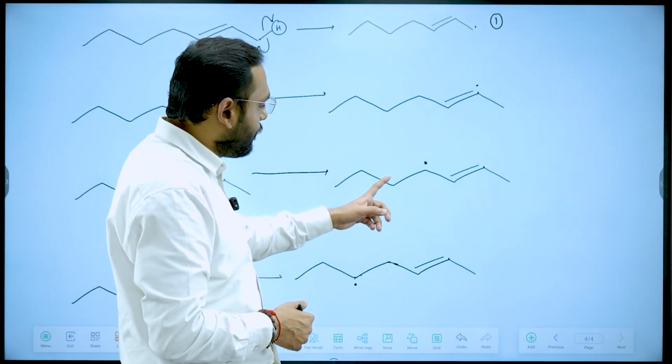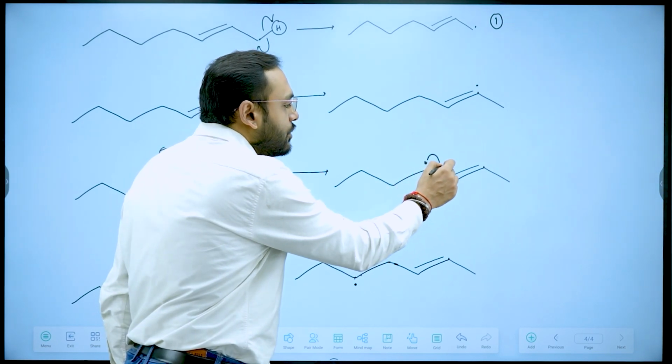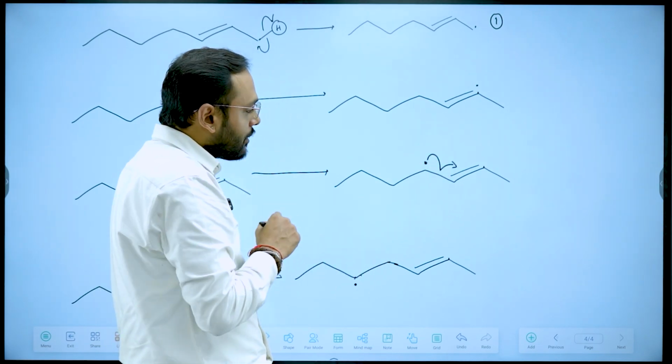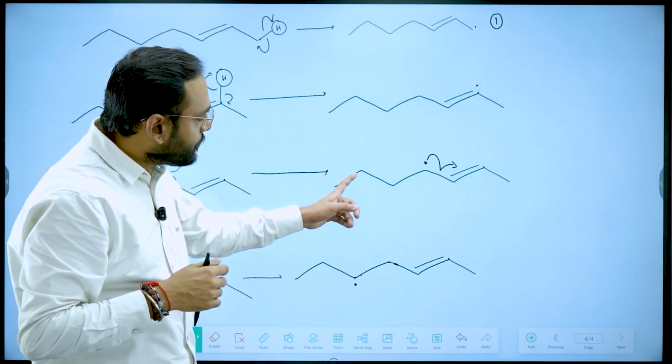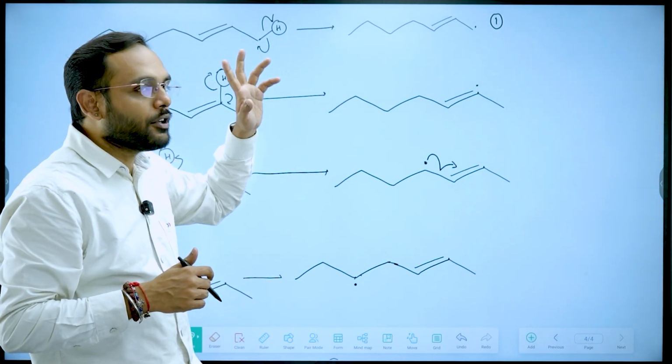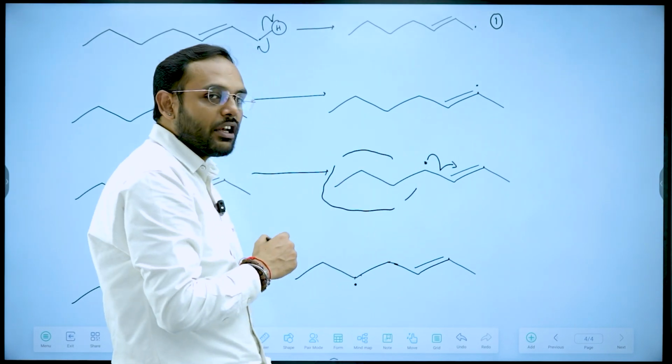The third one is also an allylic free radical in resonance with this pi bond. But between the first and the third, this free radical is far more stable than the first one because of the hyperconjugating effect of this electron chain.